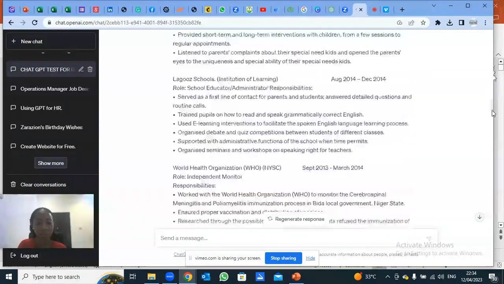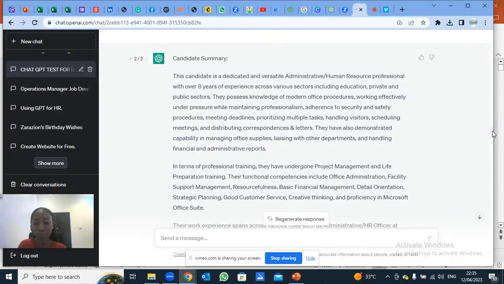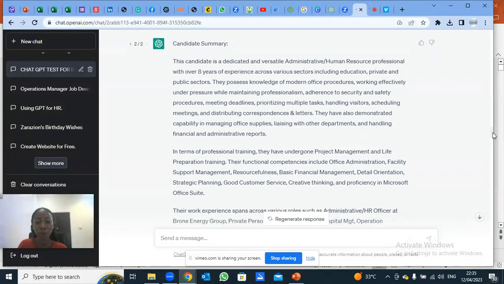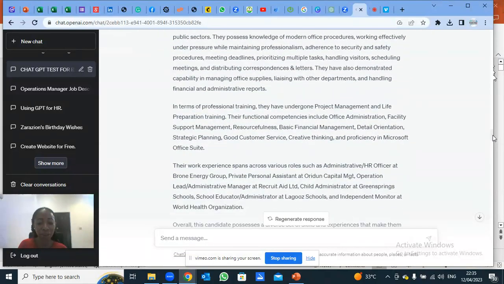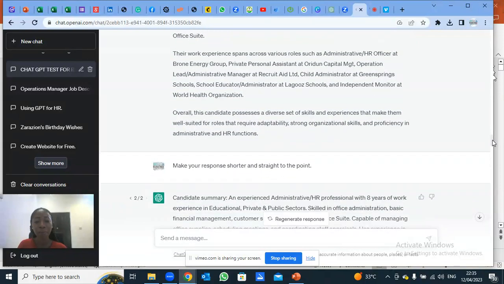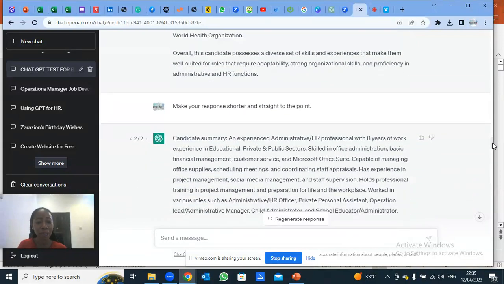Now look at it, GPT has provided me with a candidate summary. The candidate is a dedicated and versatile administrative human resource professional, and then it goes on. This is what the person has taught, where the person currently works, and all.